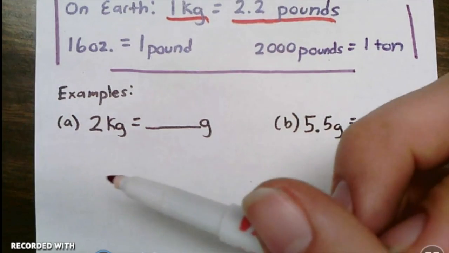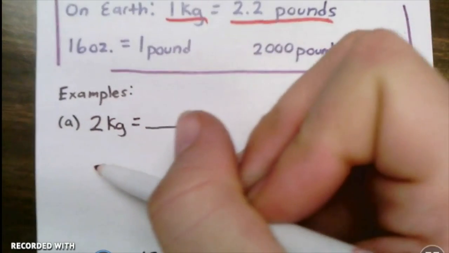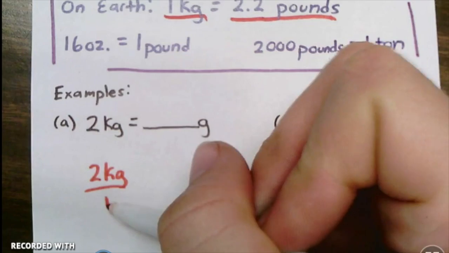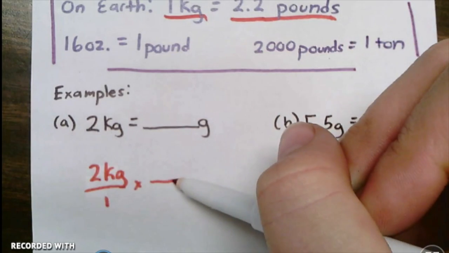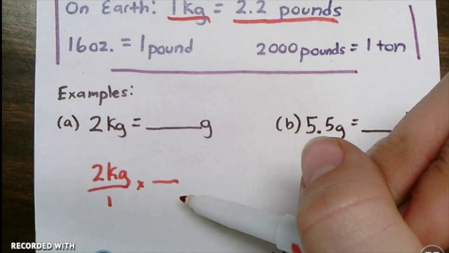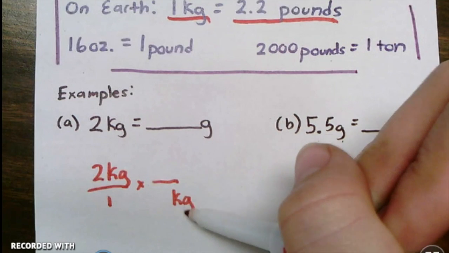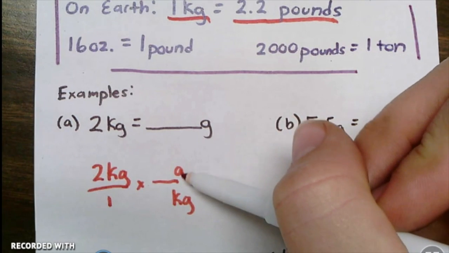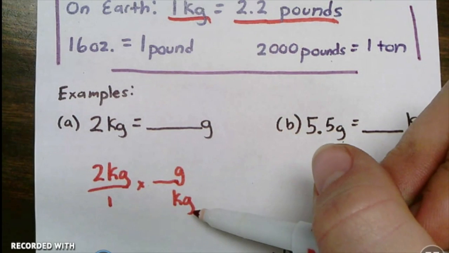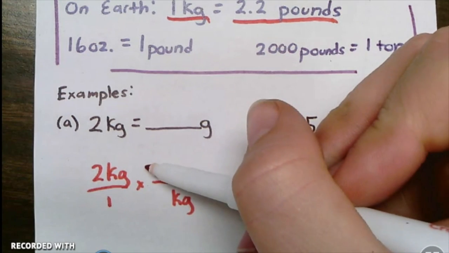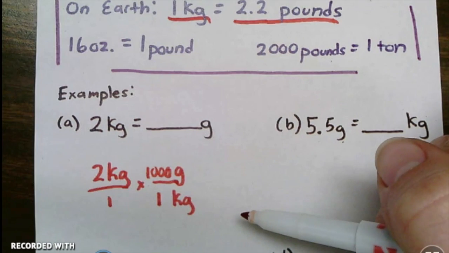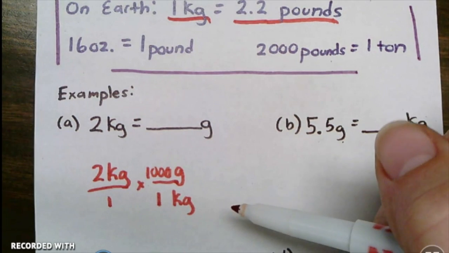We're going to follow the same steps I always tell us to. So we're going to start by writing what we know, 2 kilograms, put it over 1, multiply it by another fraction. The same label that's up here is going to go down here. What I want is going to go on the top. And now what's the relationship between grams and kilograms? There is 1,000 grams in 1 kilogram. That was on the other page if you didn't remember that.